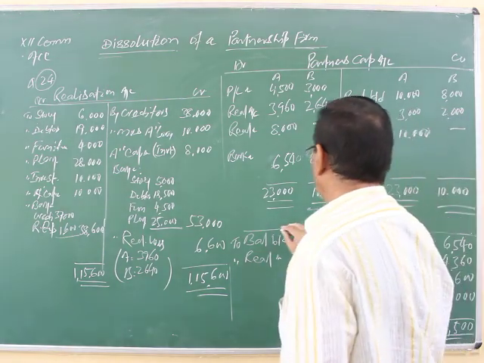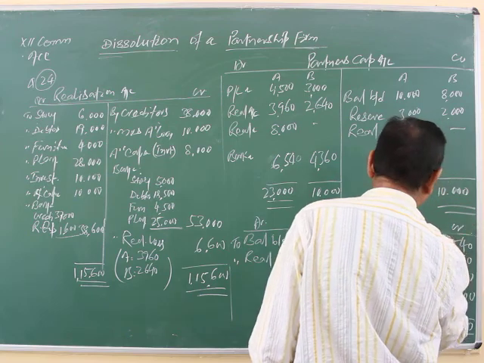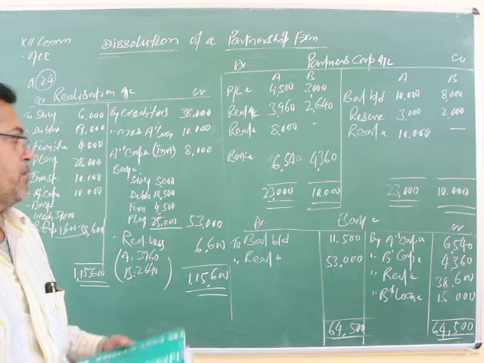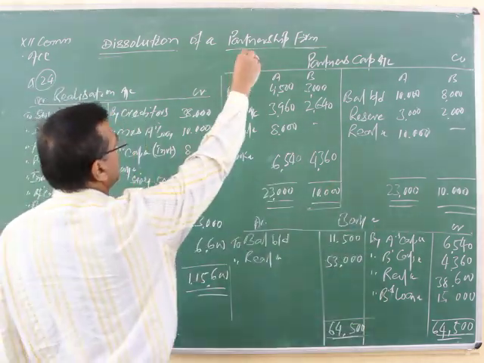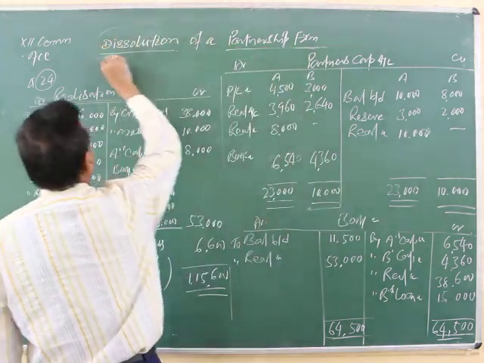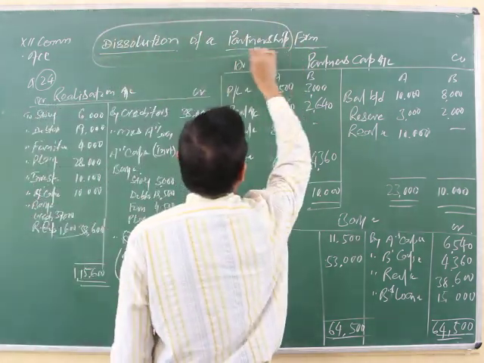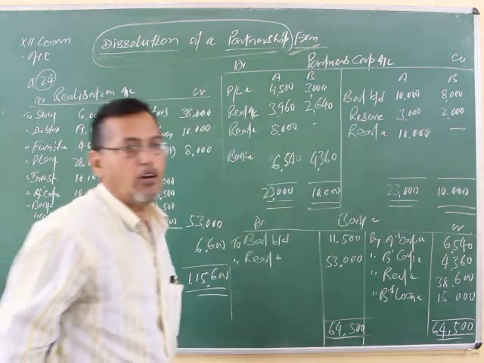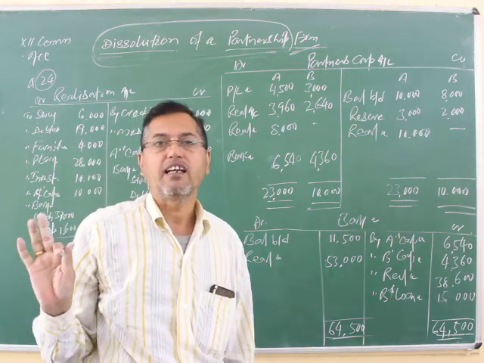And also, in the case of dissolution of a partnership firm, we do not prepare the balance sheet; we prepare the bank account. Earlier we saw the dissolution of partnership, but this concerns the dissolution of the partnership firm, where the firm is totally dissolved and not carried on further.